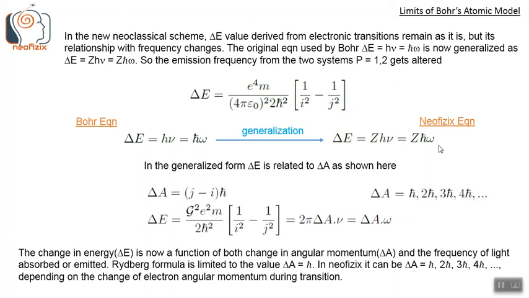So this is the Bohr equation and this is the neophysics equation, which is the more generalized form, where z can be any number equal to or greater than 1. Here the coefficient of h nu is just 1.